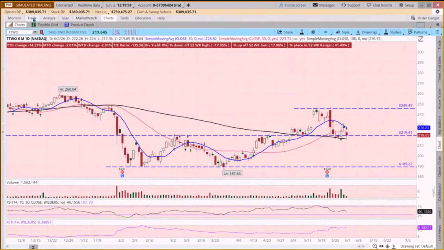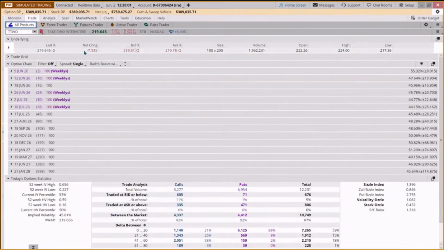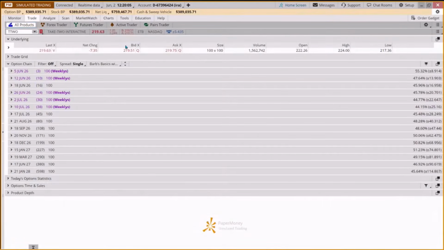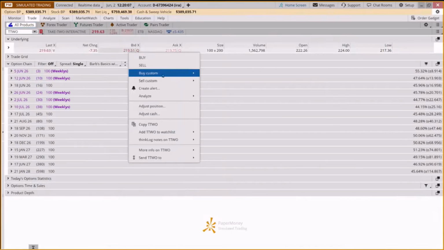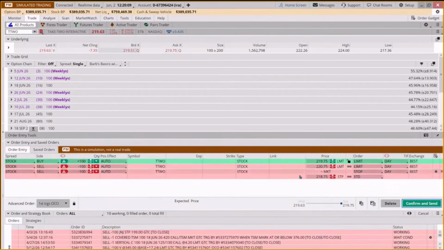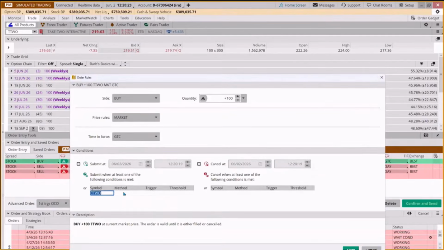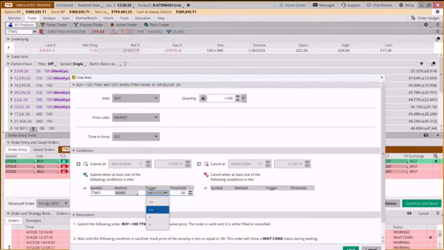And so if we wanted to set that up, how would we do that? Well, we'd come to our trade tab. We're going to right-click. We would buy custom with an OCO bracket. And we're going to say we only want to buy this if it goes above 224. So we're going to make this conditional. We only want to buy if it goes above 224.